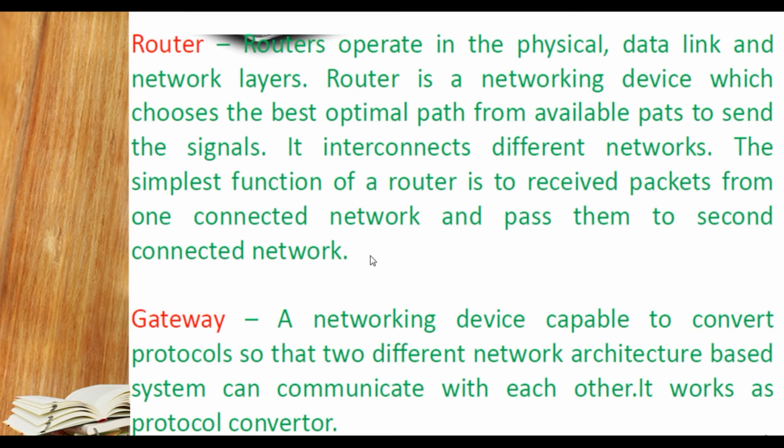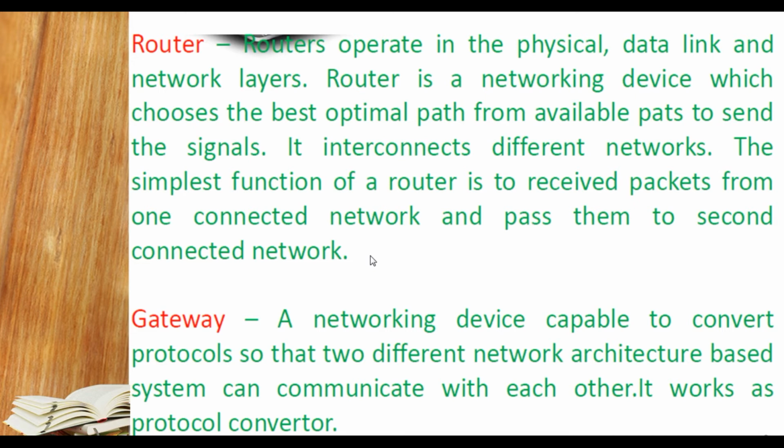Now let us understand what a gateway is. A gateway is a similar thing but works differently. A gateway is a networking device which is capable of converting one protocol to another protocol, to establish communication between two systems based on different network architectures.